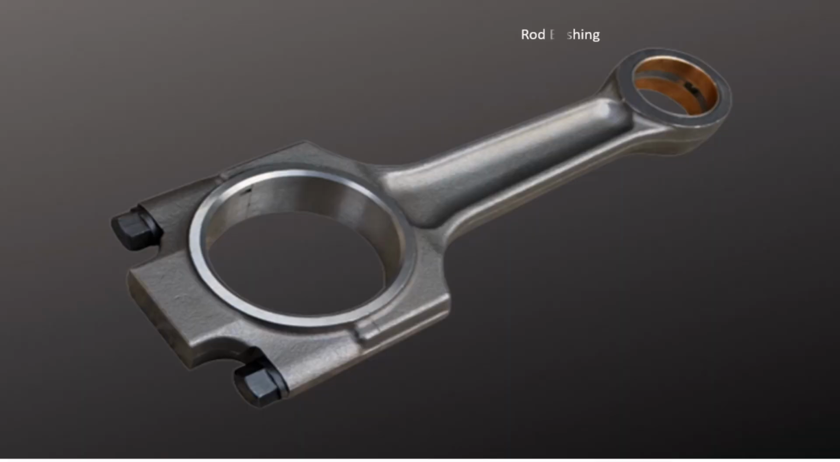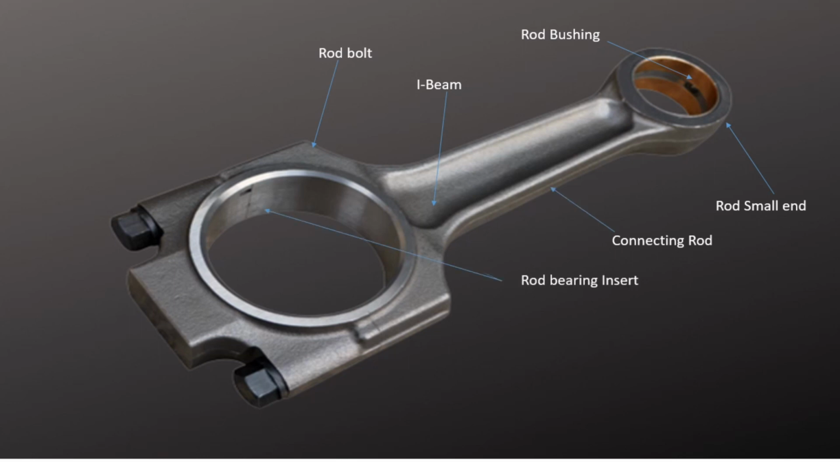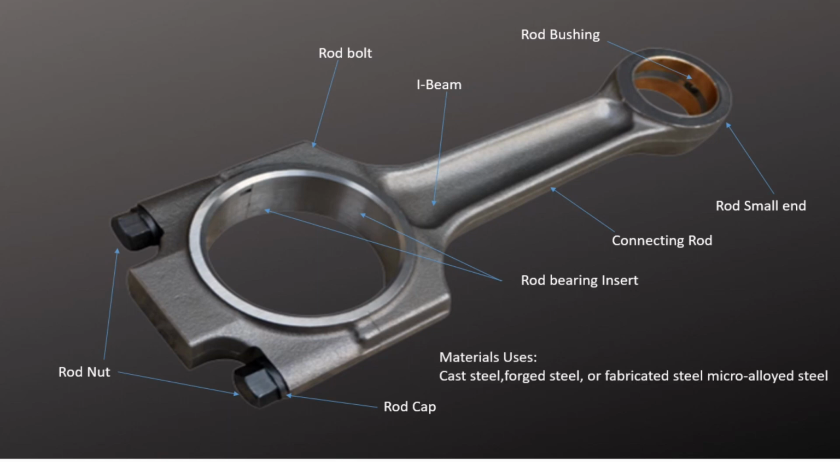The connecting rod consists of a frame, rod bushing, I-beam, rod bolt, rod small end, connecting rod, rod bearing insert, rod cap, rod nut. Materials used are cast steel, forged steel, or fabricated steel, micro-alloyed steel.